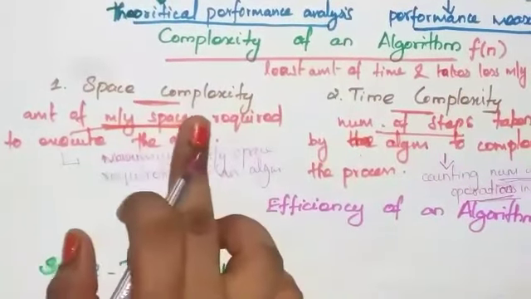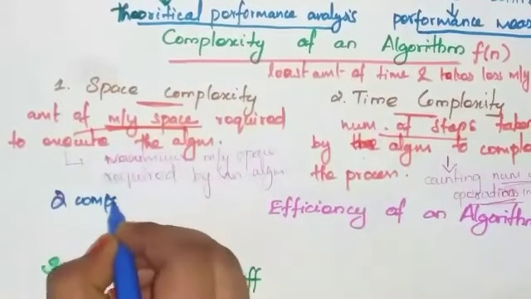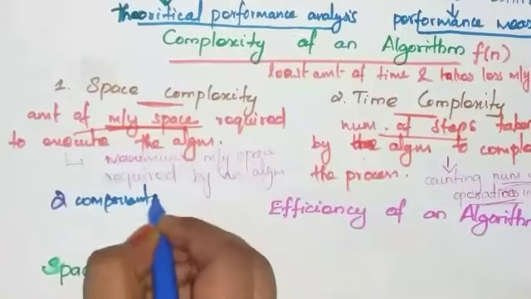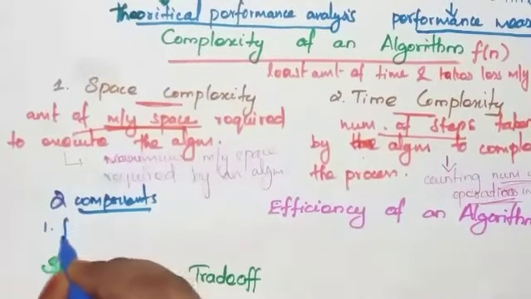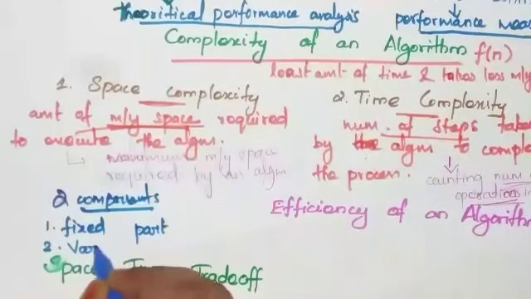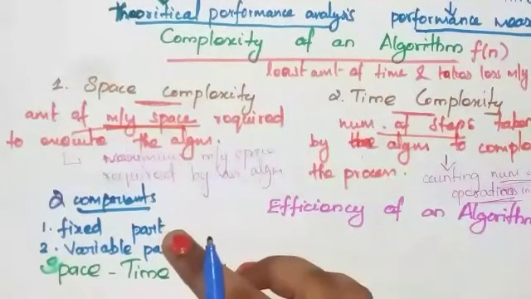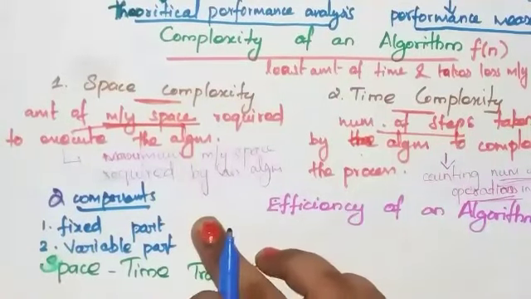The space complexity has two components. What are they? The first one is the fixed part, the second one is the variable part. Fixed part means the total space needed to store the data and variables.